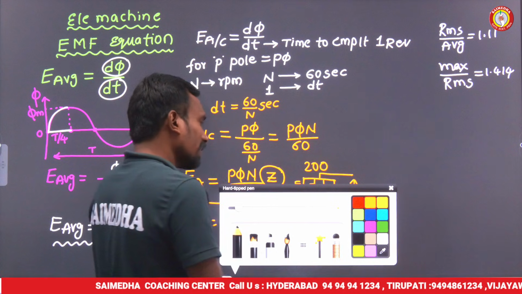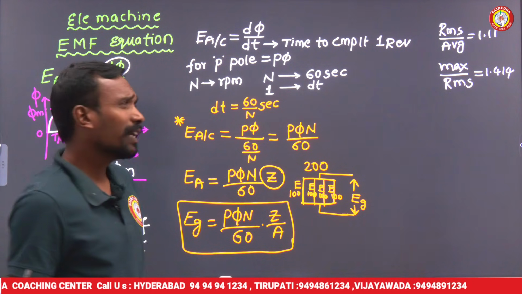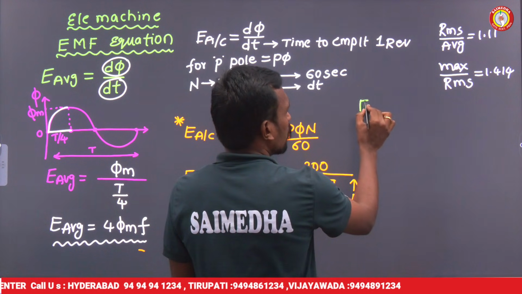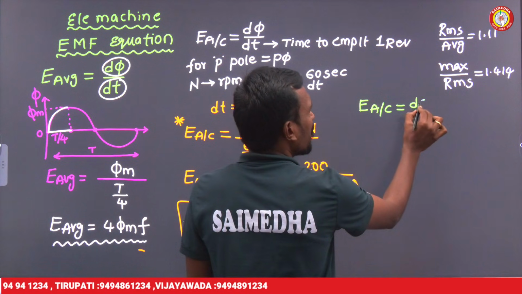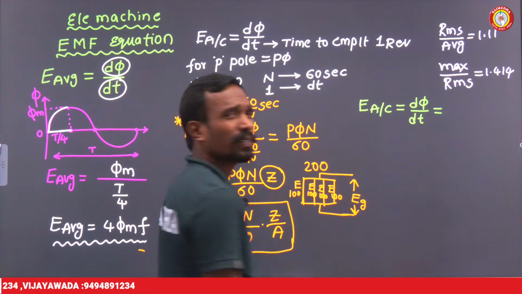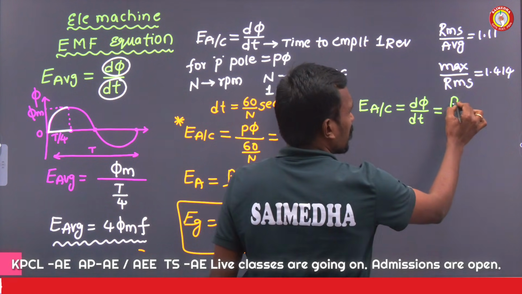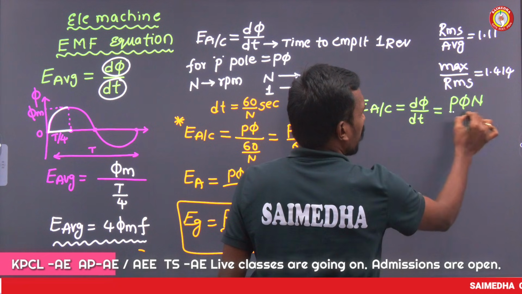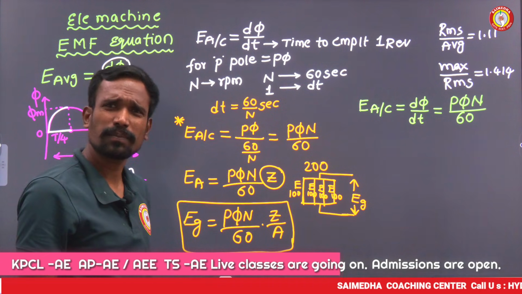Let's go for the synchronous machine. How can we calculate the EMF equation for a synchronous machine? In a synchronous machine also, E average per conductor is equal to dφ/dt. As usual, there will be no change. We already calculated dφ/dt. What is the value? Pφn/60. This is the equation for the synchronous machine.